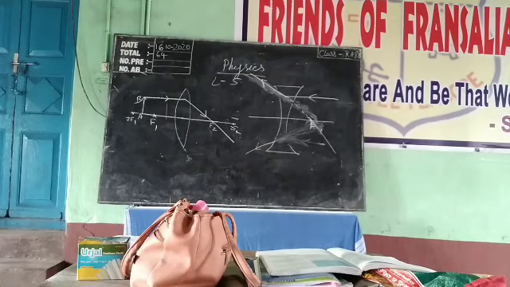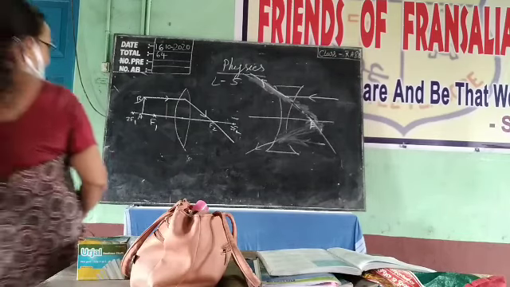That is not the focus. 2F2 is actually the center of curvature. 2F2 means double, so that is the center of curvature. The foci are only F1 and F2.